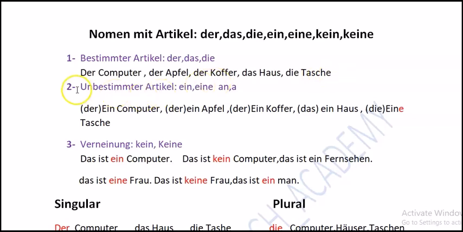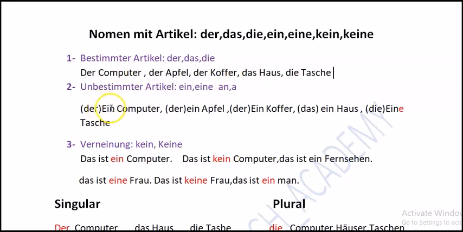The next one we have is unbestimmte Artikel. It means undetermined articles, like we have a and an in English. For der and das, the unbestimmt form of these two is ein.